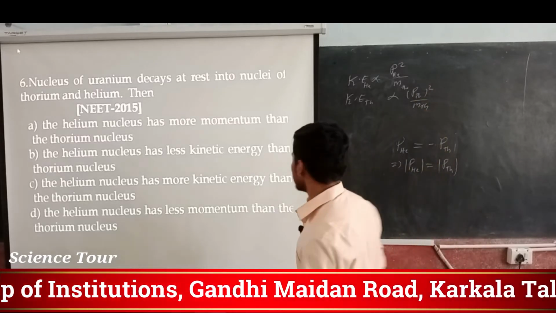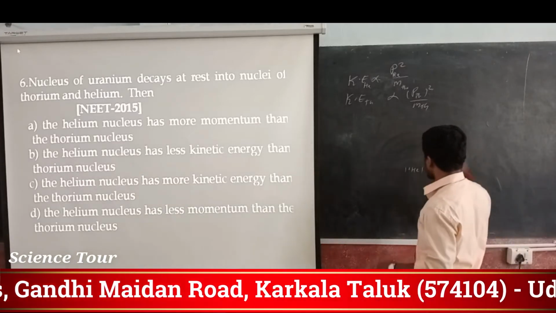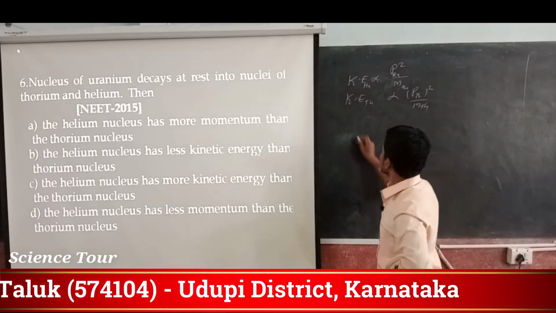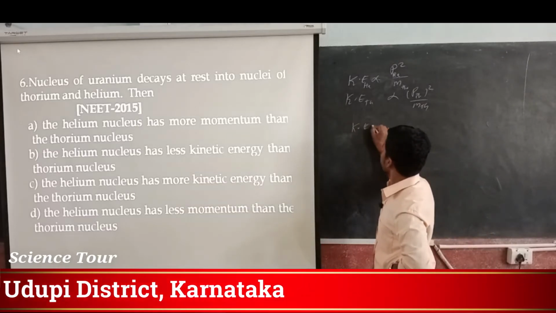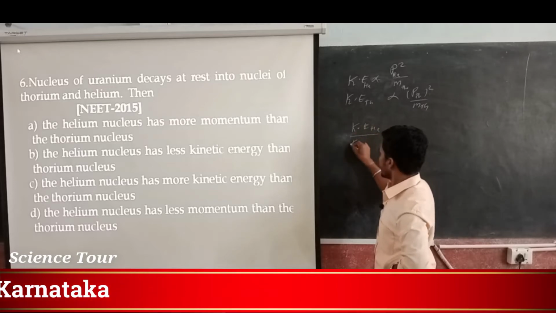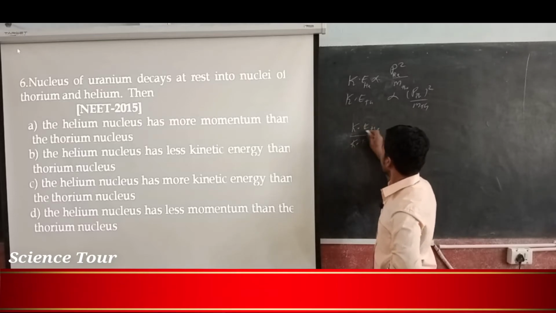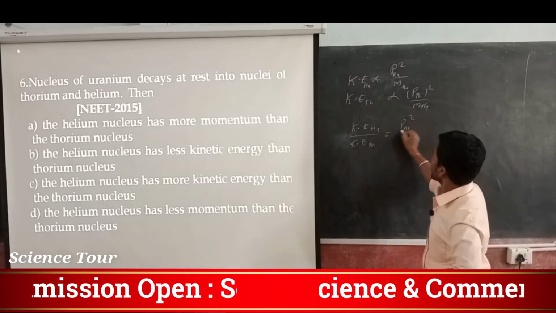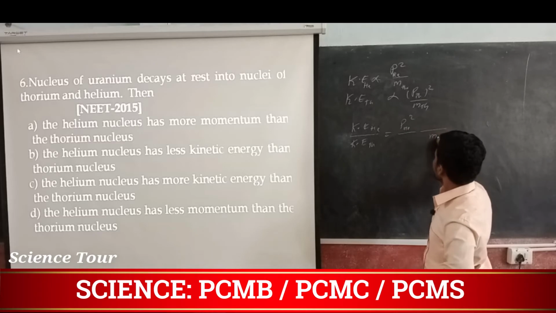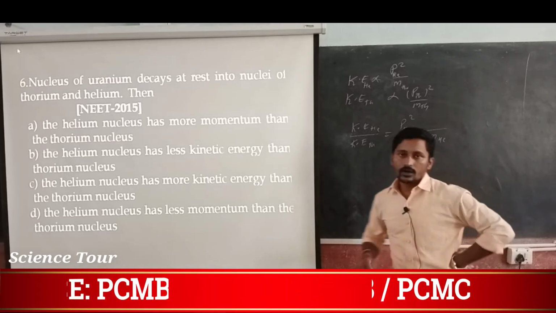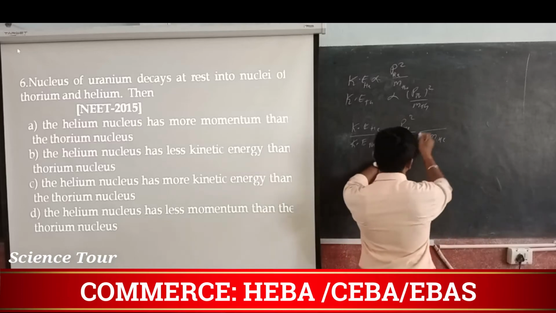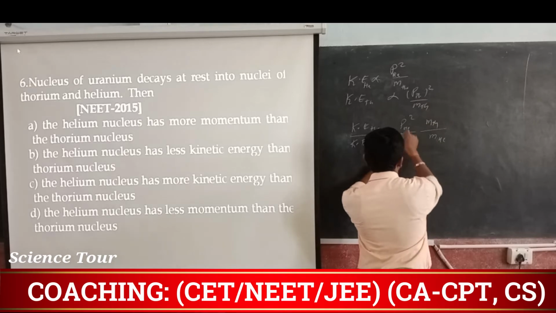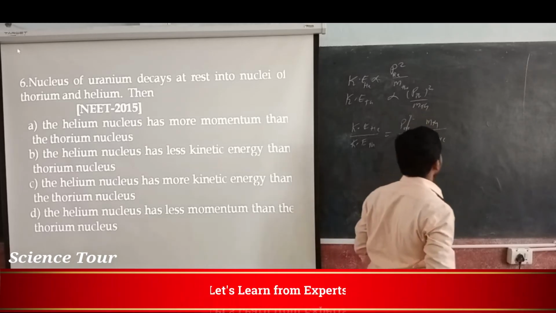Now what you have to use? Using that kinetic energy I have to find out. I will divide it. So kinetic energy of helium divided by kinetic energy of thorium is equal to P helium square divided by m helium, and m thorium divided by P thorium square. Both momenta are same, no, so this cancels out.